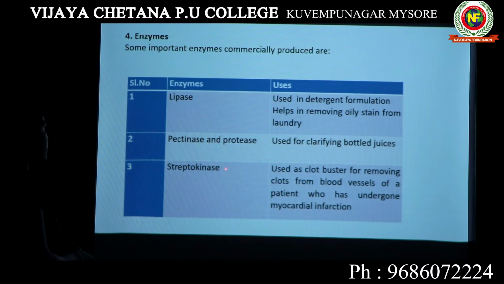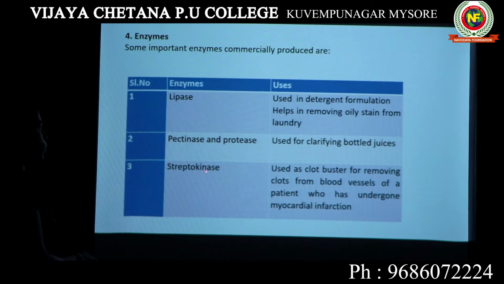The next type of enzyme is streptokinase. Streptokinase is a common enzyme which removes blood clots. That is the reason it is used as a medicine for people who have undergone myocardial infarction, which is nothing but a heart attack.